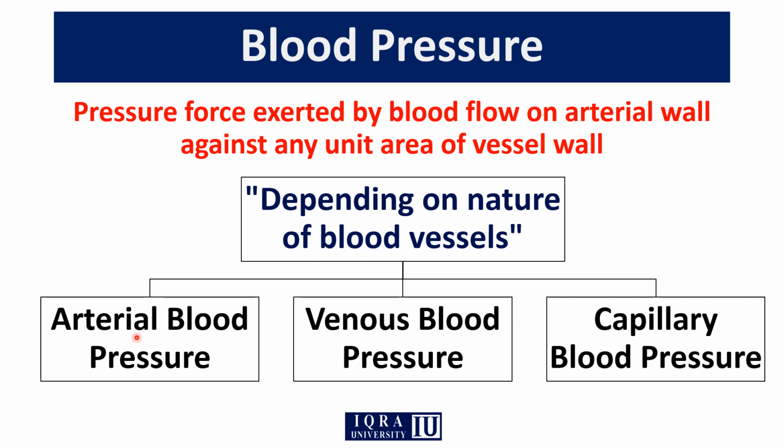The reason is that in arteries the blood pressure is high, because when the blood is first secreted from the heart, it flows towards the arteries, where the blood pressure is higher as compared to veins and capillaries. Therefore we mostly measure the blood pressure of arteries, because their values can be high within seconds and can be low within seconds.